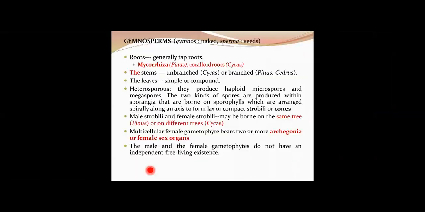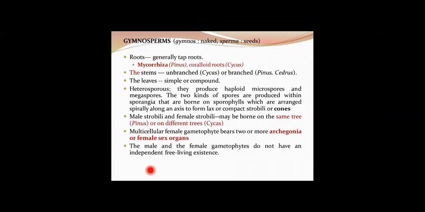Another thing in gymnosperms is that the megaspore mother cell gives rise to four megaspores. One of the megaspores is enclosed within the megasporangium and develops into a multicellular female gametophyte that has archegonia, the female sex organs, and in that way normal sexual reproduction occurs here.